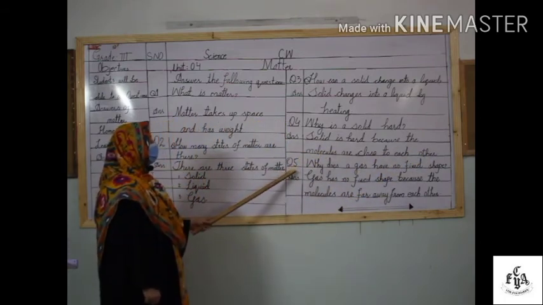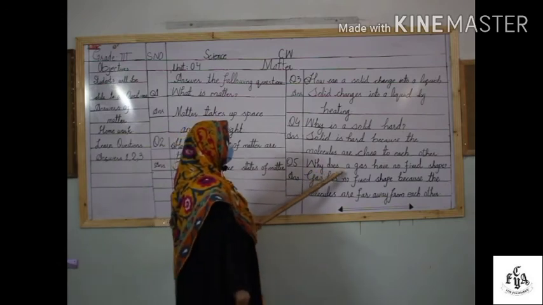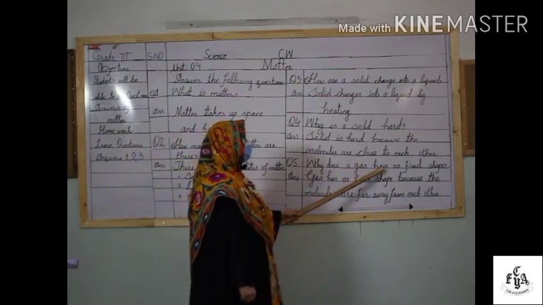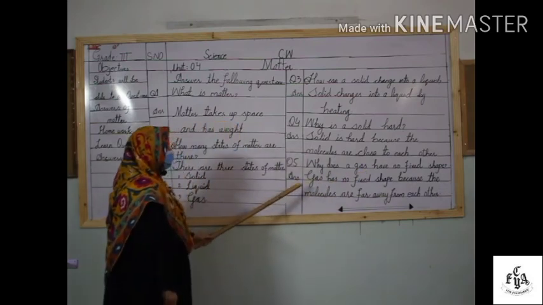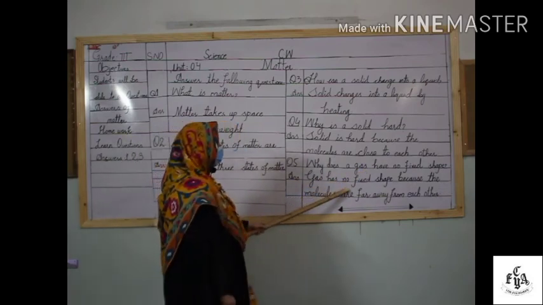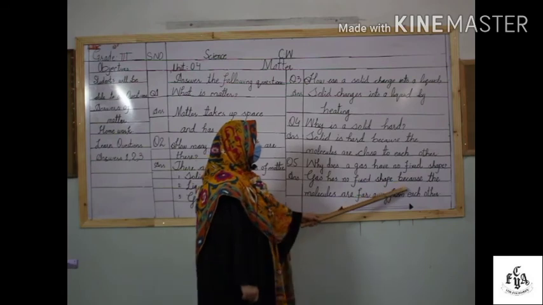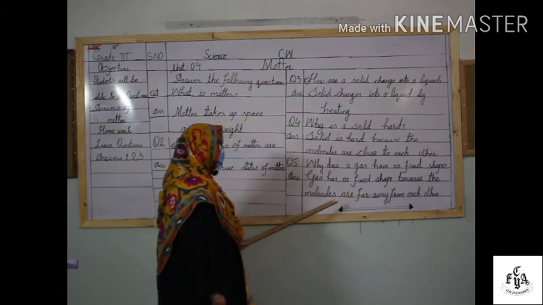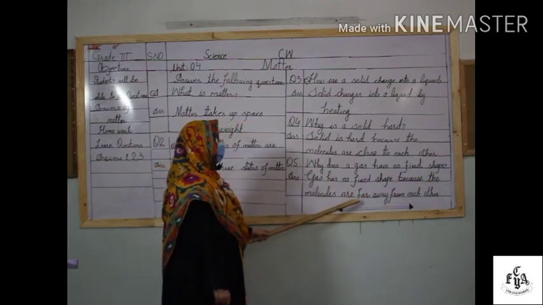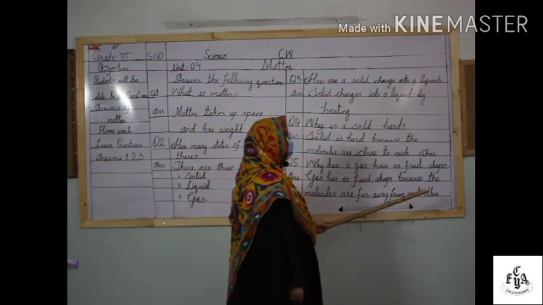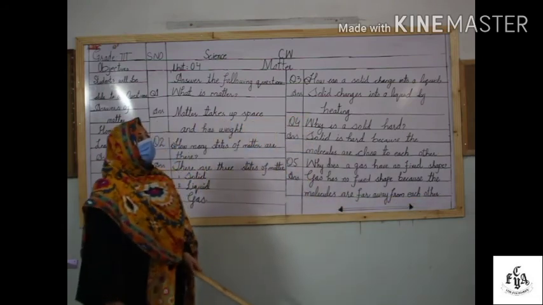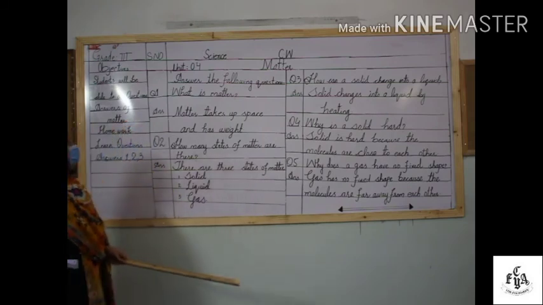Question number 5. Why does a gas have no fixed shape? Answer. A gas has no fixed shape because the molecules are far away from each other.